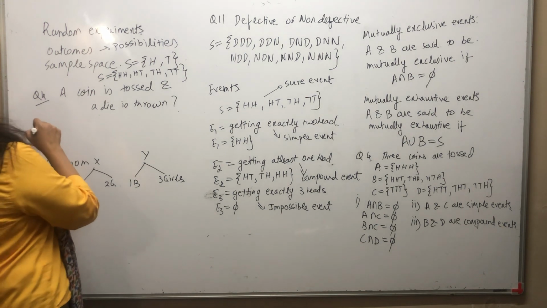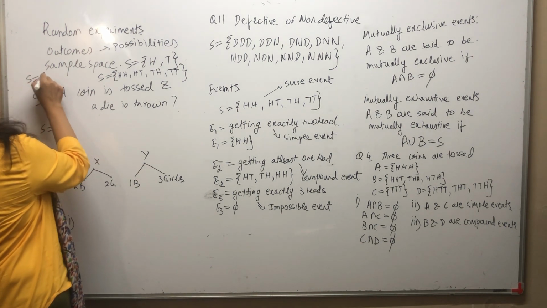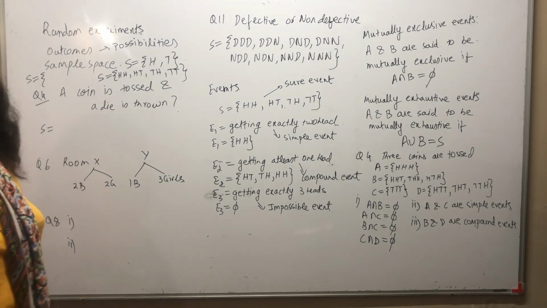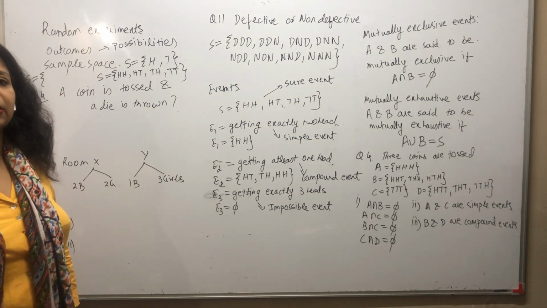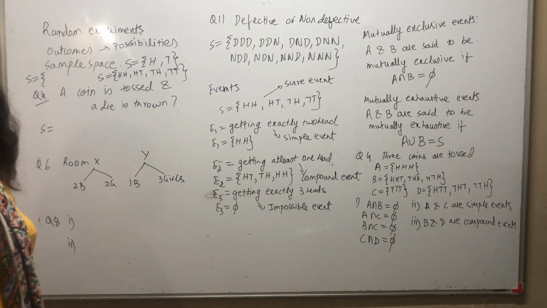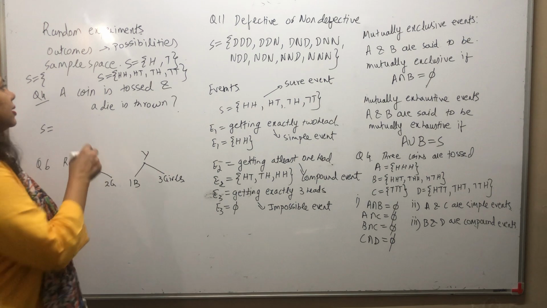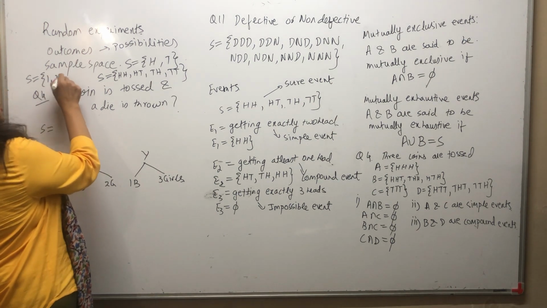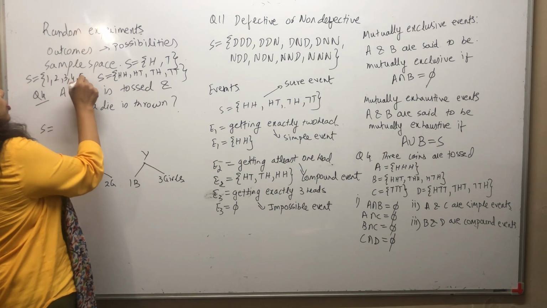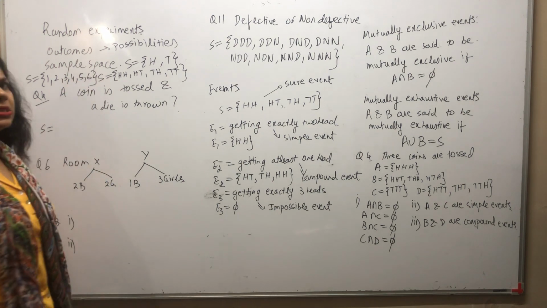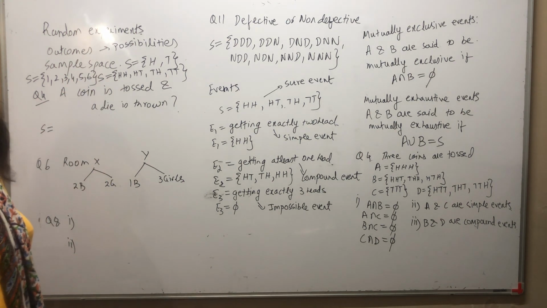Now if you toss a dice, you know what is there on a dice. हम लूडो खेलते थे, स्नेक एंड लैडर खेलते थे, तो हम क्या खेलते थे? डाइस पर खेलते थे. तो डाइस पर क्या पॉसिबिलिटीज आ सकती हैं? 1, 2, 3, 4, 5 and 6. These are the various possibilities that can come on a dice.